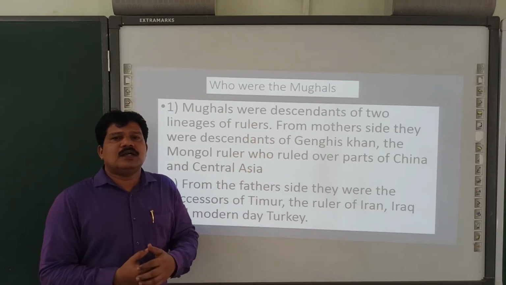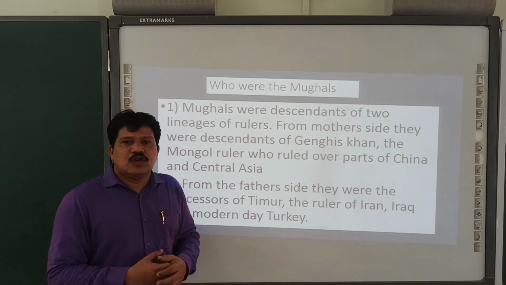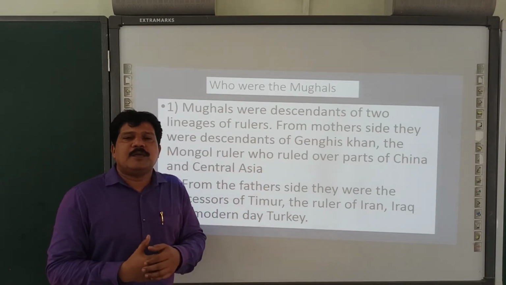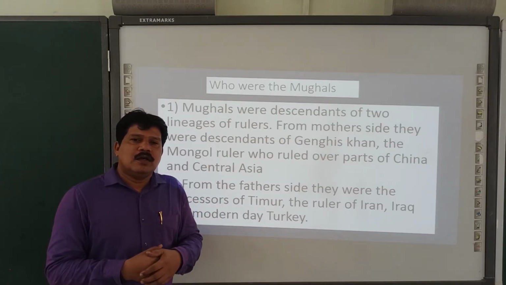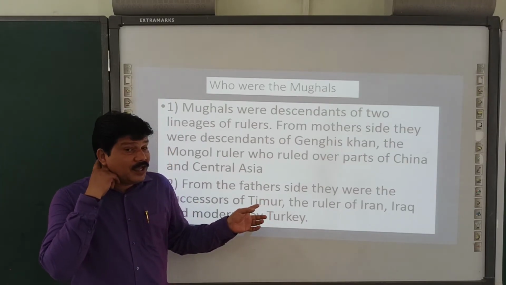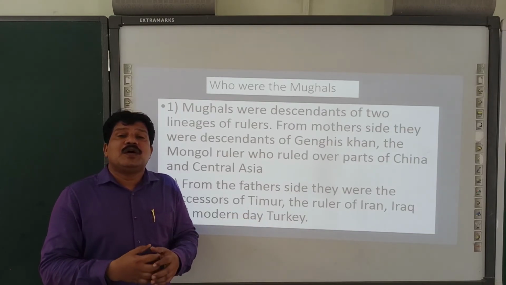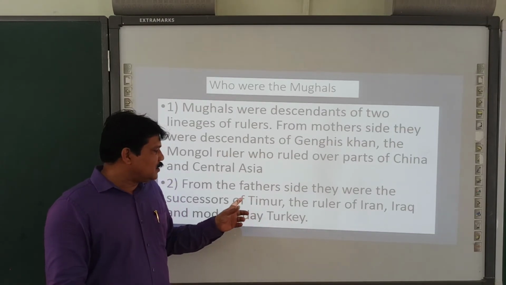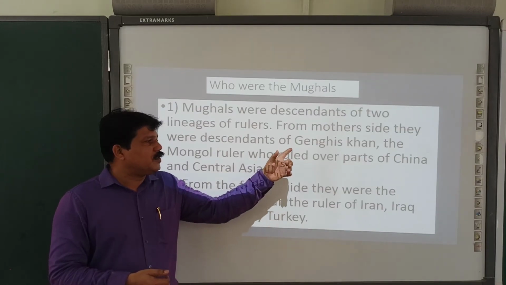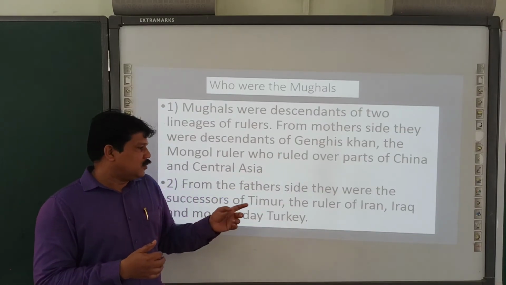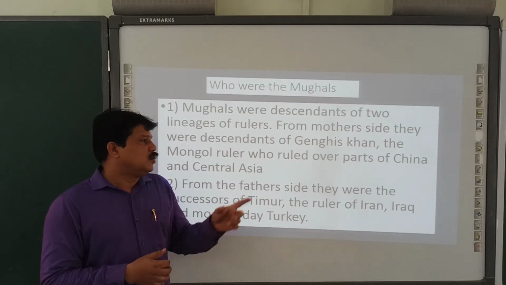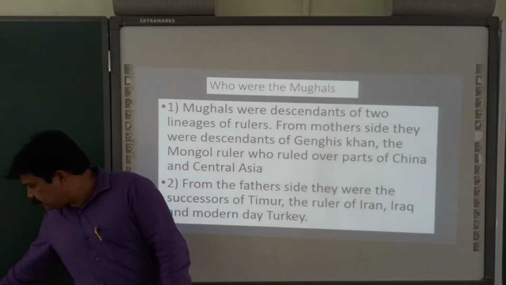Now Timur Lenk was remembered in India not like Genghis Khan, because Timur Lenk captured Delhi. That is the only memory left about Timur Lenk. That's the reason why the Mughals wanted to be called successors of Timur, not Genghis Khan.